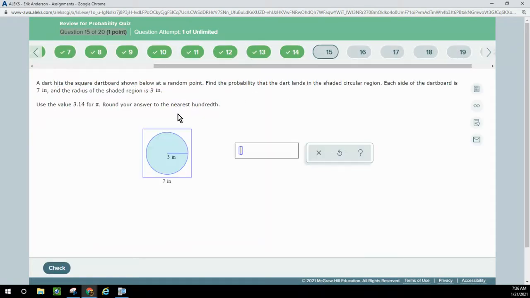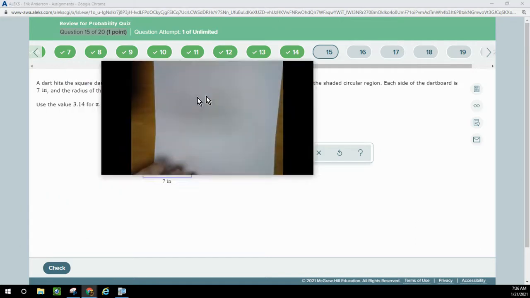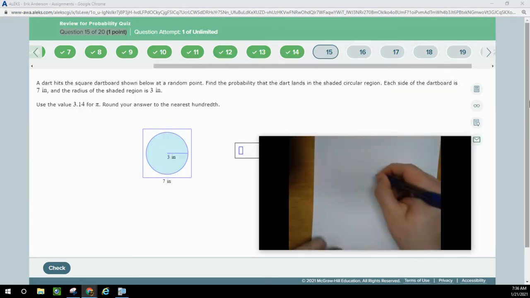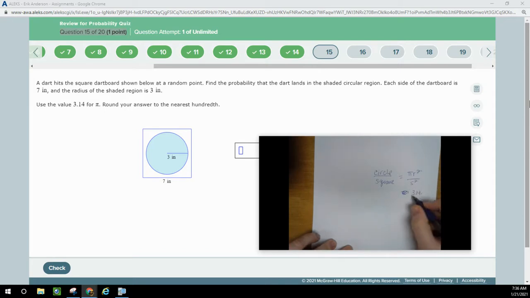Question 15, a dart hits the square dartboard shown at a random point. So this is an area problem. We need to find the area of the circle and divide it by the area of the square. For the circle, it's pi r squared, and for the square, it's just the side squared. The radius of the circle is 3, and they said to use 3.14. So 3.14 times 3 squared.